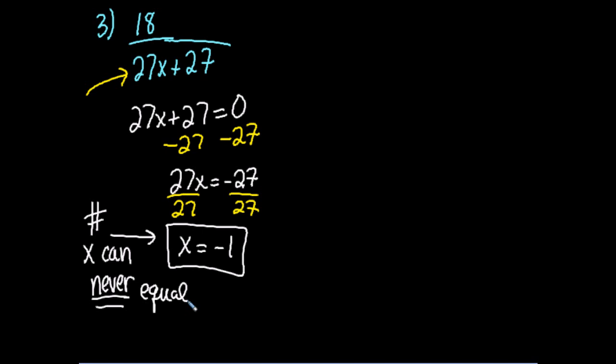Why negative 1? Because if I plug in a negative 1 right here, I'll get 18 divided by negative 27 plus 27, which would give me 18 divided by 0, which is not allowed. Does that make sense? Let's look at number 6.